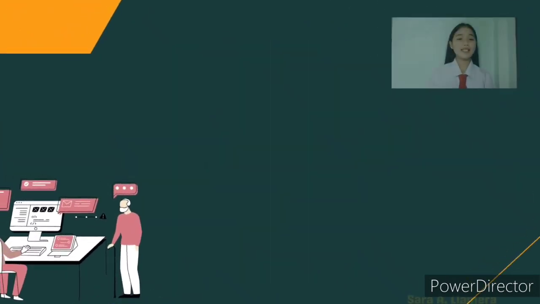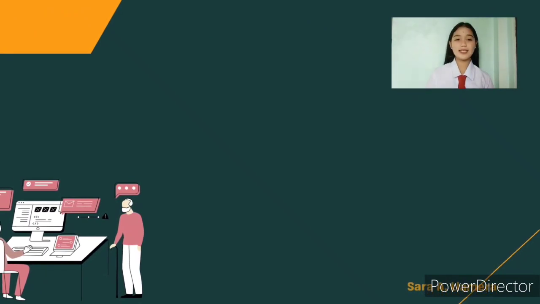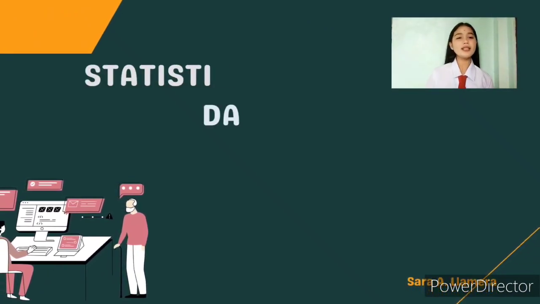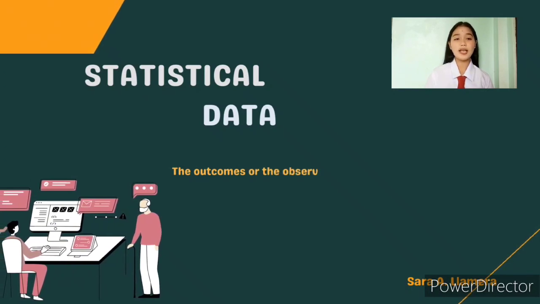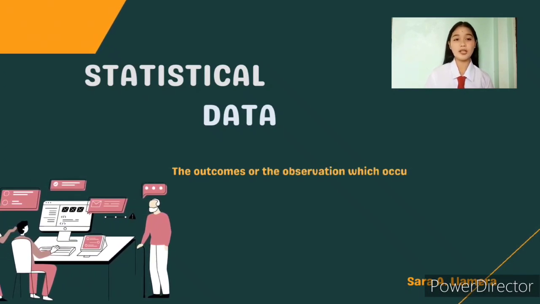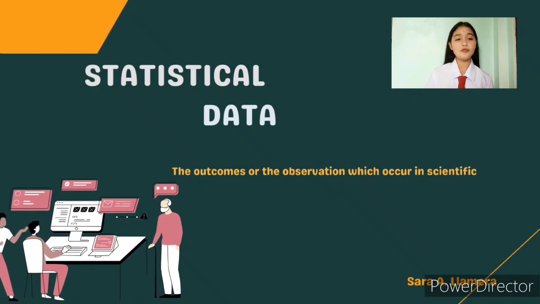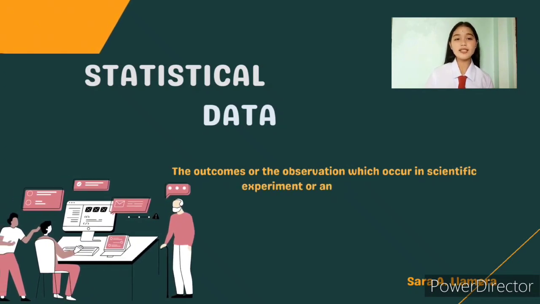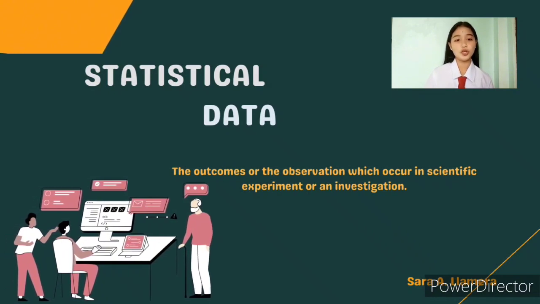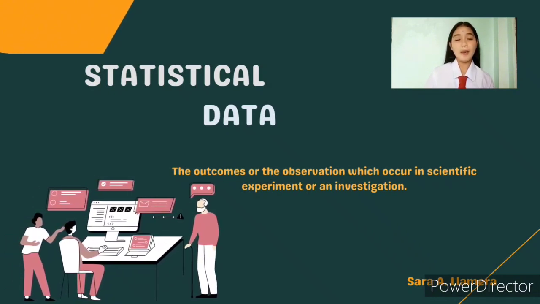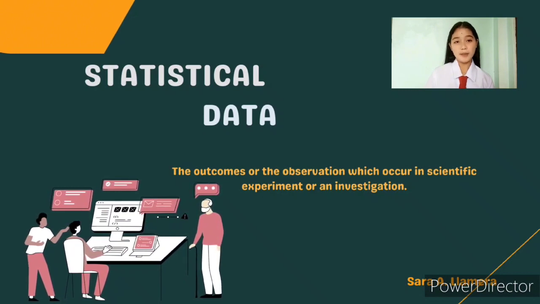So, statistical data. What is statistical data? Statistical data are the outcomes or the observations which occur in a scientific experiment and explanation. Statistical data refers to numerical results. These data are analyzed using statistical methods to draw conclusions about the underlying population and phenomenon.